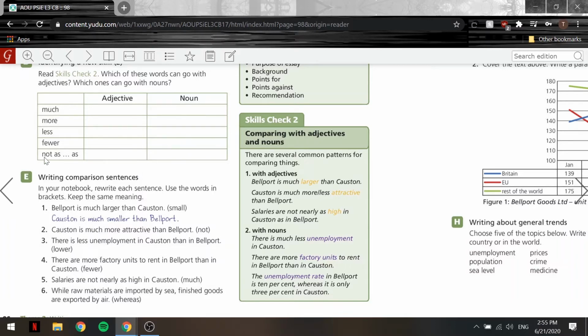Now let's go to not as, dash, as. Not as, and you keep going, is only used with adjectives. As you can see here, salaries are not nearly as high in Coston as in Bellport. So we used not nearly as high in Coston as in Bellport. Okay, so used with adjectives.